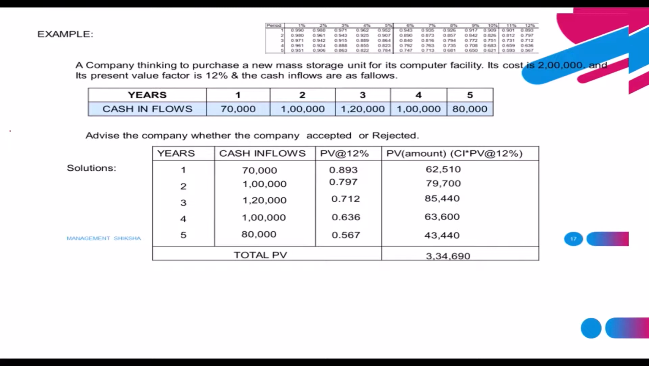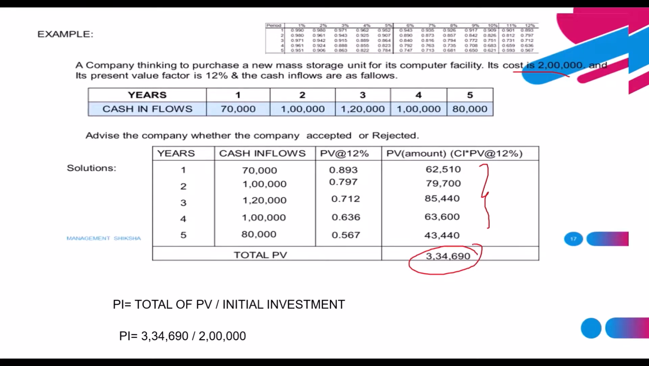Here, if we see the formula for PI, it is total of PV divided by total or initial investment. We already have the cost of investment as 2 lakhs. Initial investment is 2 lakhs, and now we need the total of PV. If we add all the PV amounts, we get the total of PV, which is 3,34,690. If we divide this amount by 2 lakhs, we'll get 1.67. If we convert into a percentage, we'll get 167 percent.